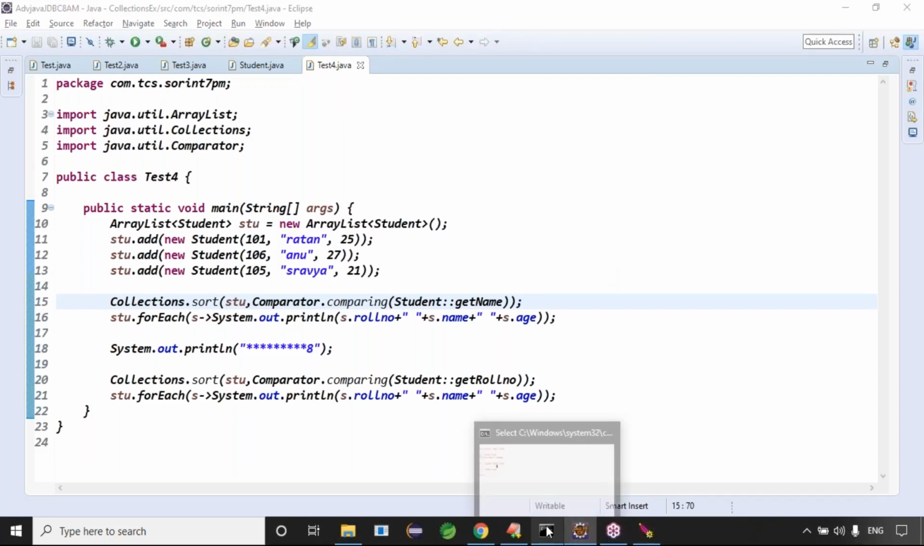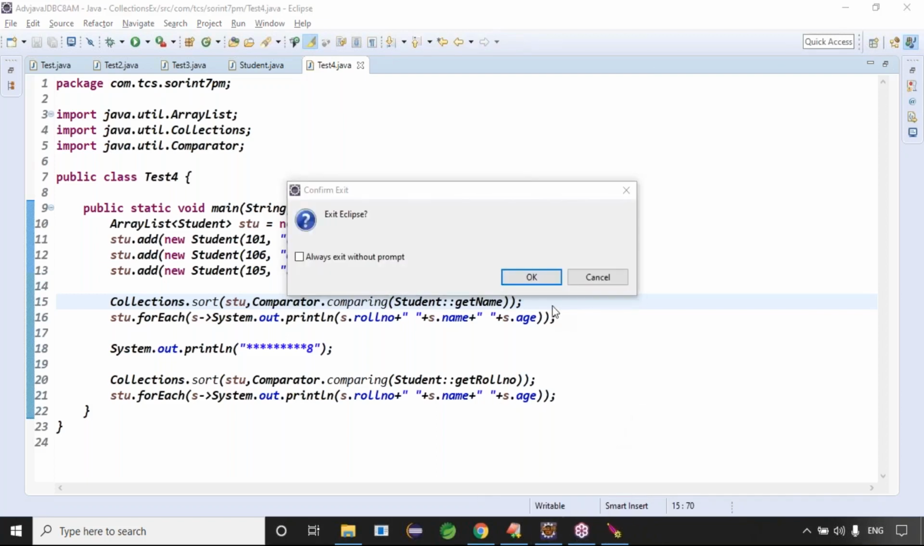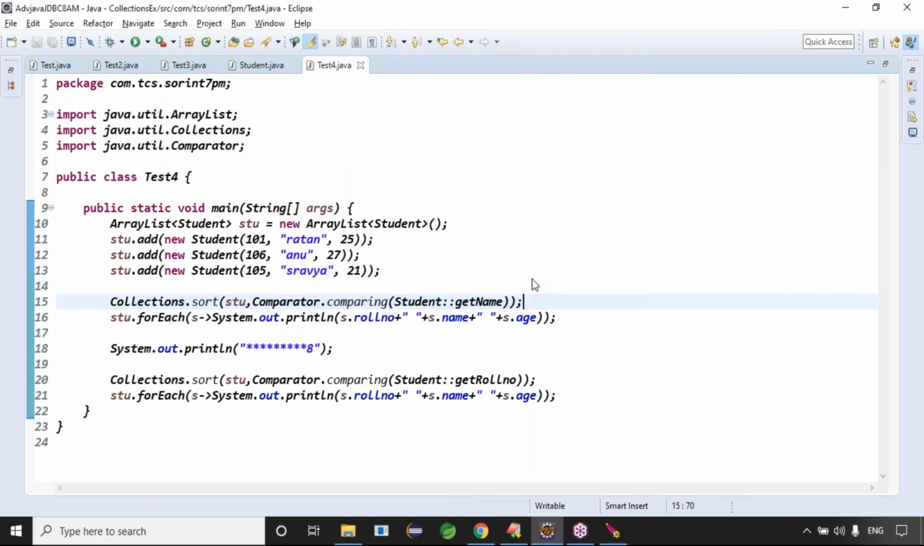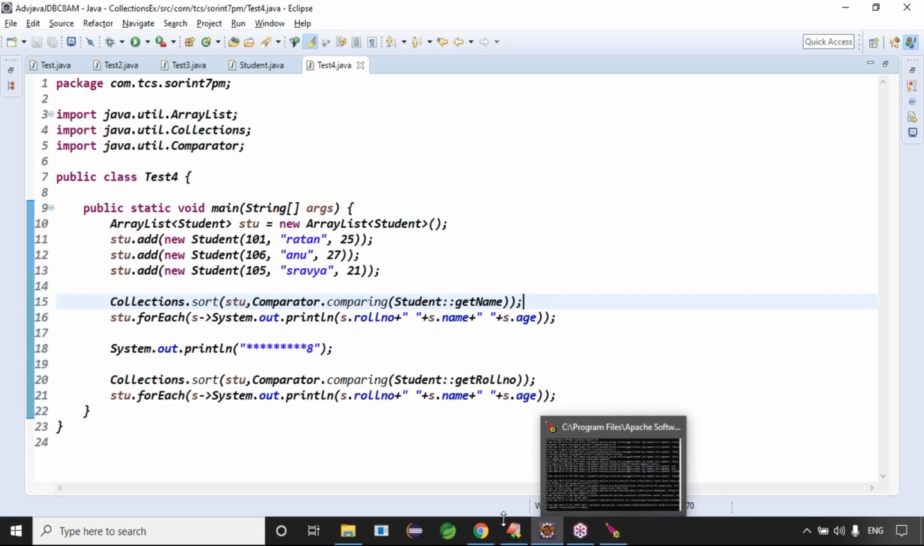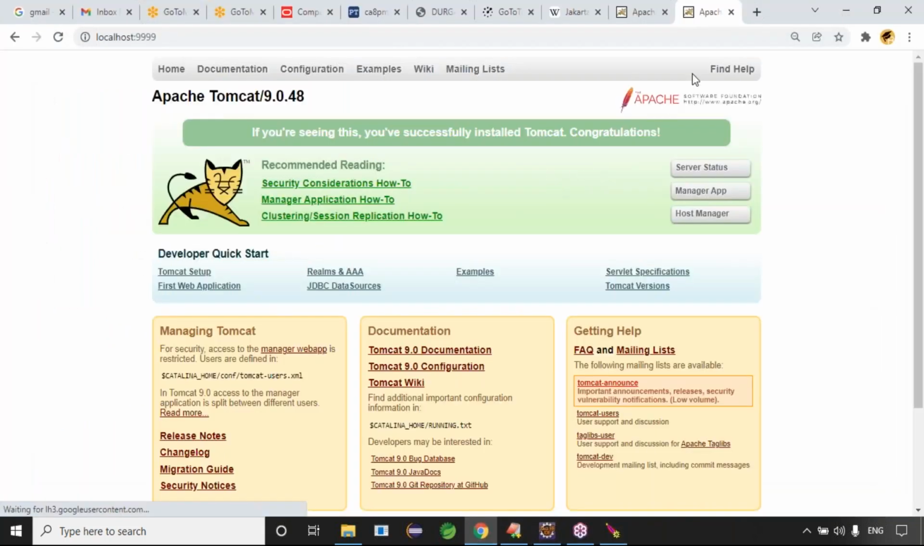Guys, let me close this Eclipse IDE once, please. Because in Eclipse IDE some Sentinel server is running. That's what is showing the issue. Guys, once it is done, yeah.